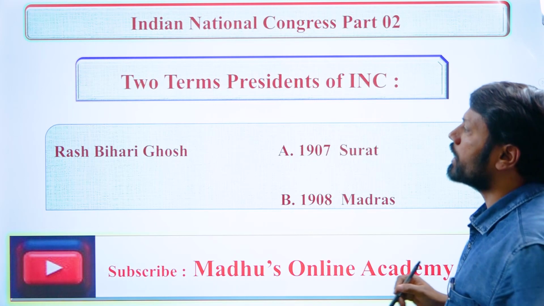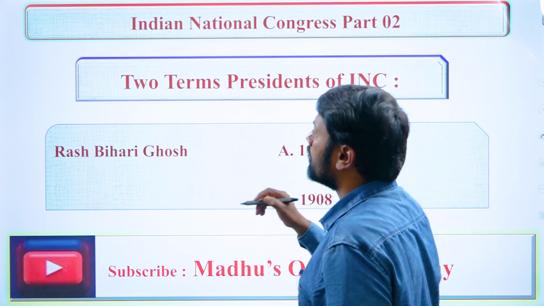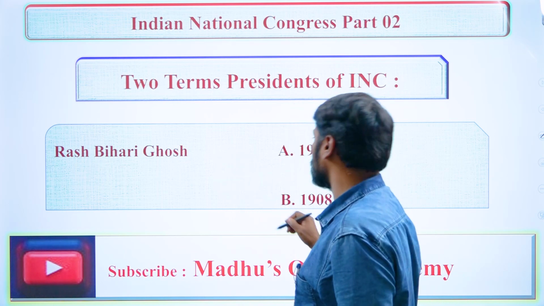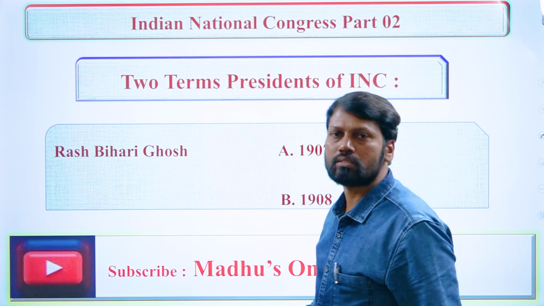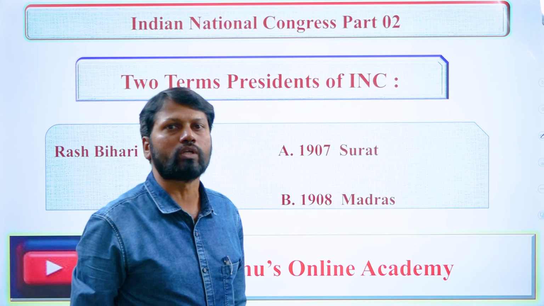Next, another important person, remember here, Rasbihari Ghosh. He also worked as the president of INC for two terms.